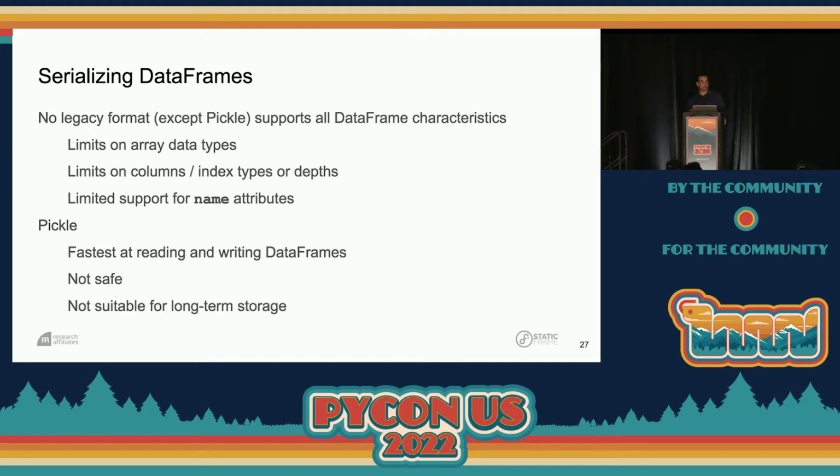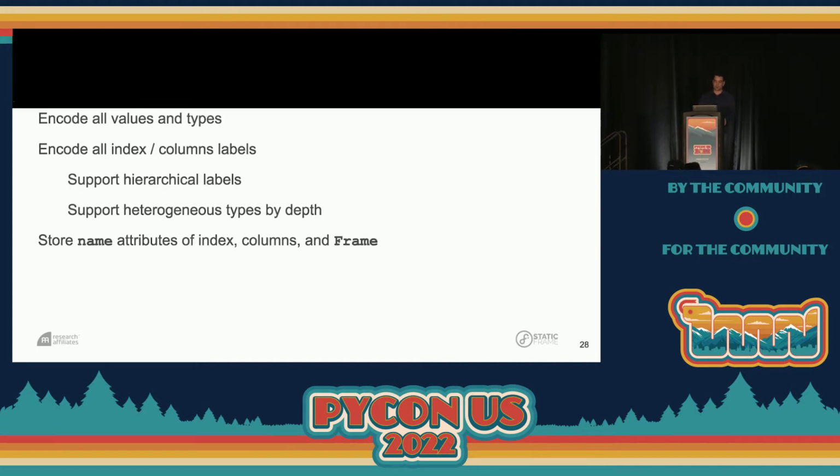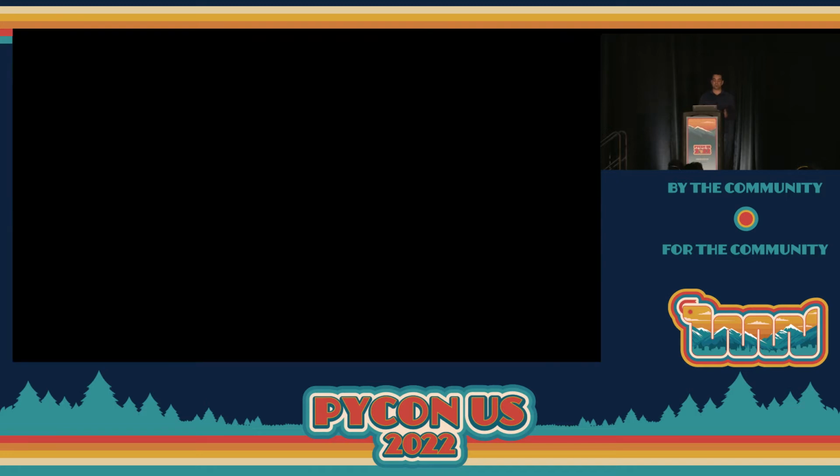Now, Pickle, in many cases, is the fastest at reading and writing data frames. We can always pickle a data frame in Pandas or StaticFrame, but Pickle is not really safe as a long-term store. As I hope all of you know, untrusted code can be executed in a Pickle. And Pickle is not suitable for long-term storage. A Pickle can hold on to references of objects that are no longer available, and you can end up pretty easily with broken Pickles.